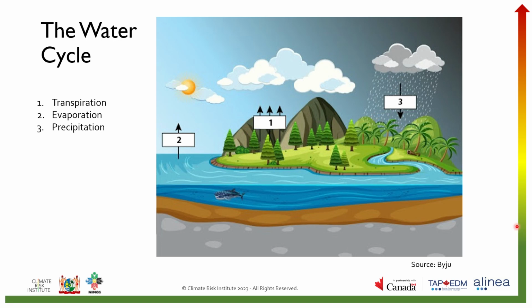Once it reaches the surface, it is transported as surface runoff, making its way to our rivers, our lakes, and our streams, and it also gets soaked up by the ground. Once it is in the bodies of water, it will evaporate, as you can see in number 2 here. And if water is soaked up in the ground, it will evaporate through a process called transpiration from plants and vegetation, as you can see by the number 1 here.